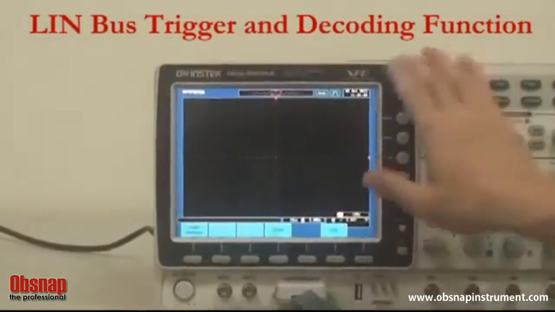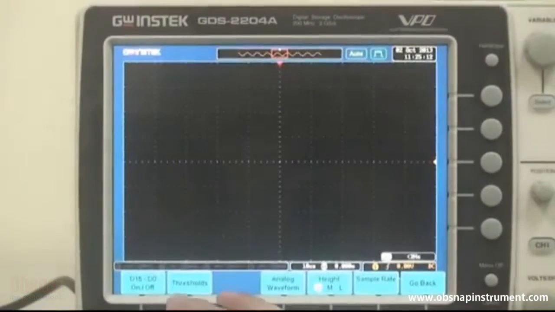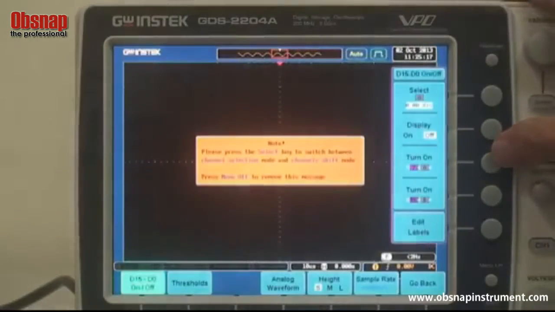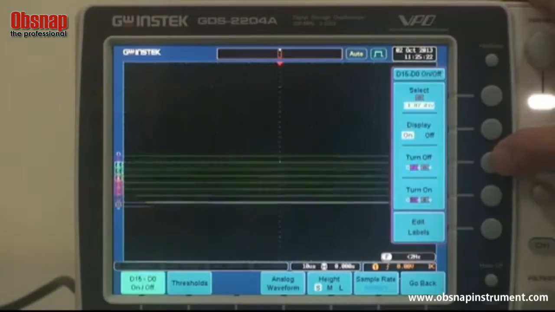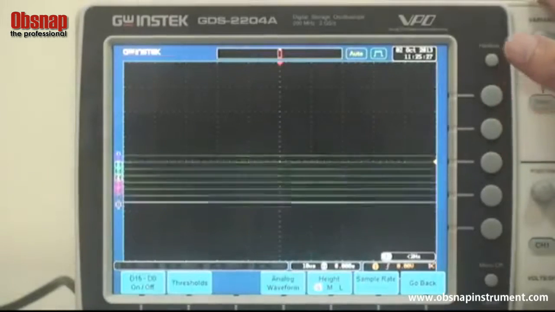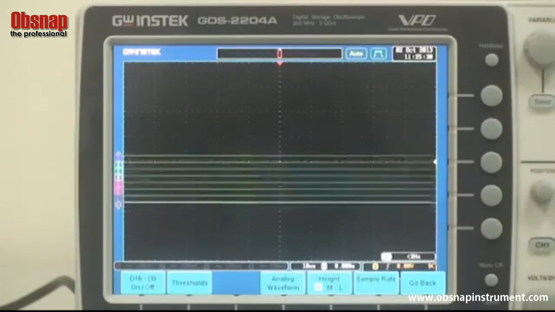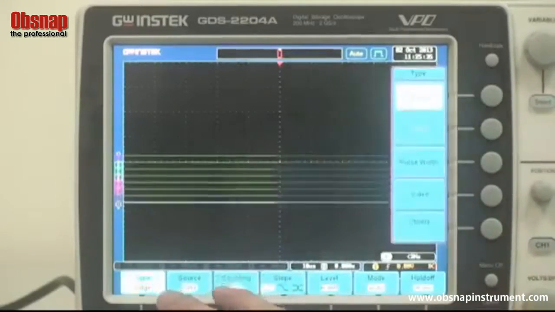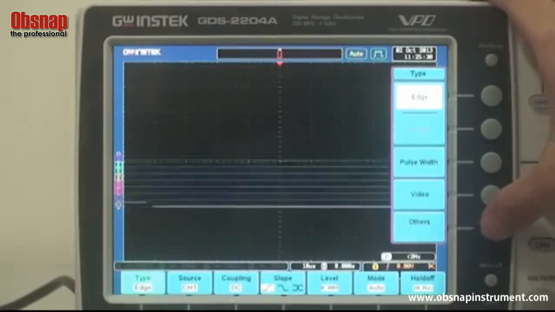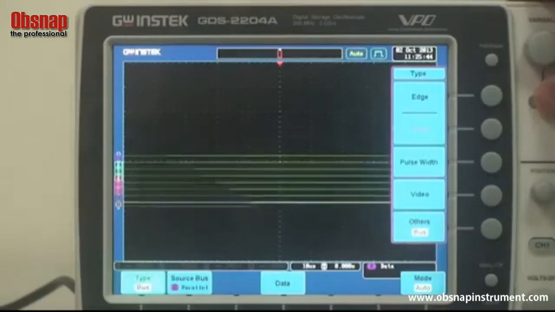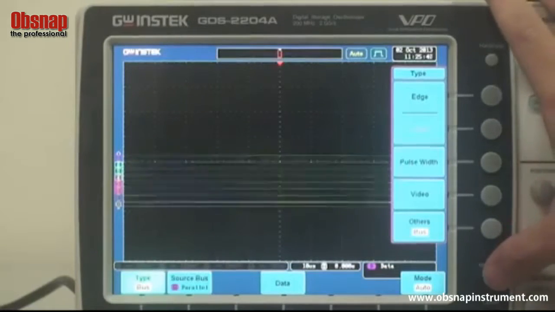Press Option and select Logic Analyzer under D15 to D0 on-off menu and turn off Logic Analyzer channel 0 to 7 and press menu off. LIN bus signal then appears on the screen. Press trigger menu and select type. Select others and select bus and press menu off.